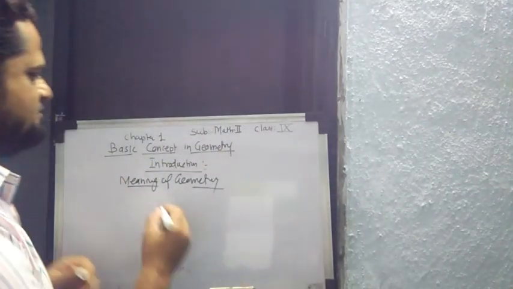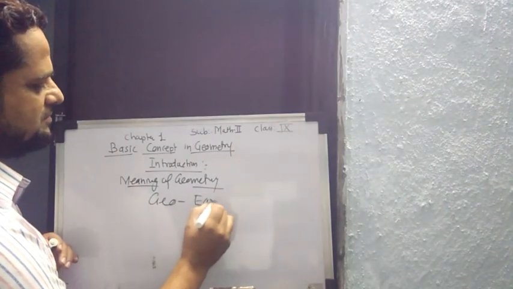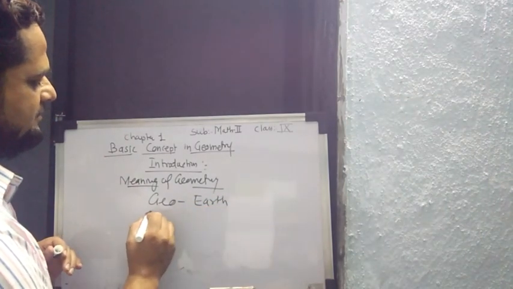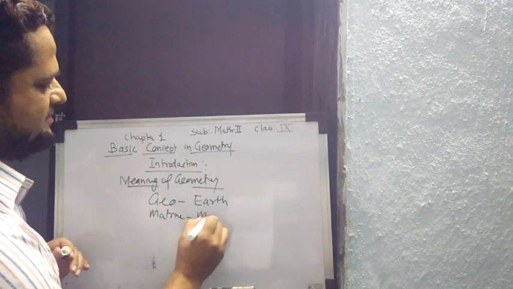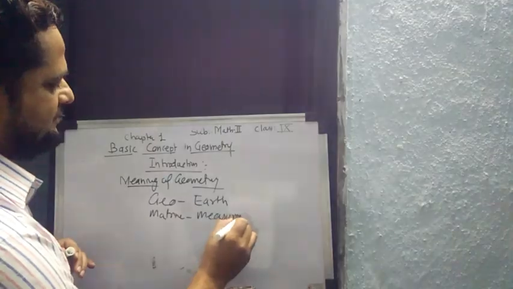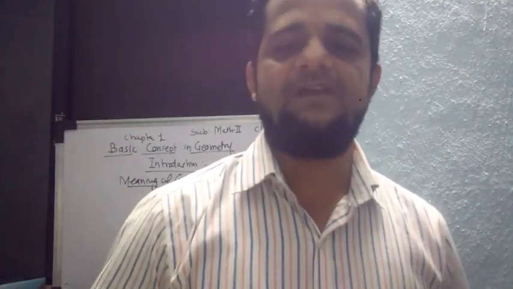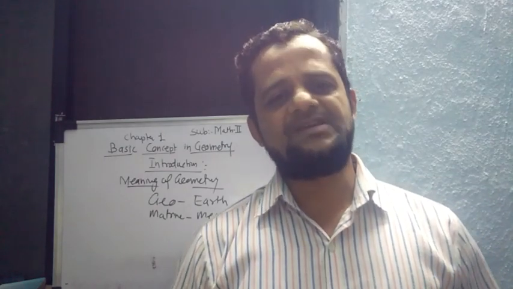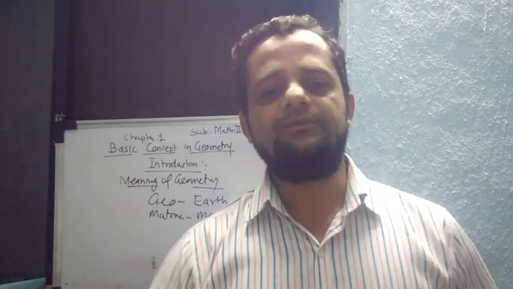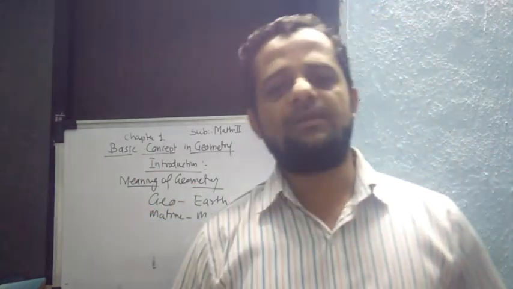The first is geo, and geo means earth, and the second one is metrian, and metrian means measurement. So this is the meaning of geometry: measurement of earth.